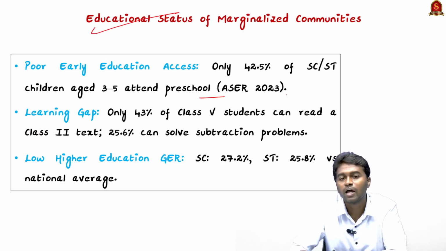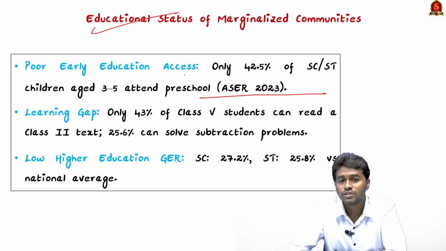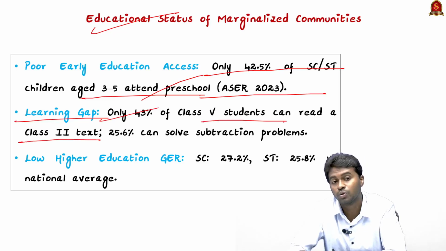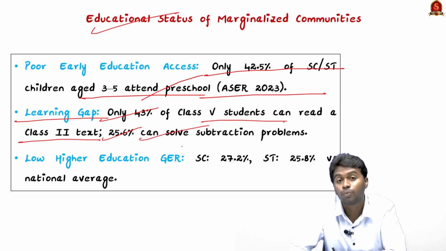As per the Annual Status of Education Report titled Beyond Basics, only 42.5% of SC/ST children between the ages of 3 and 5 attend any preschool. The next is the educational or learning gap: only 43% of class 5 students can read a class 2 textbook, and only 25.6% can solve problems.